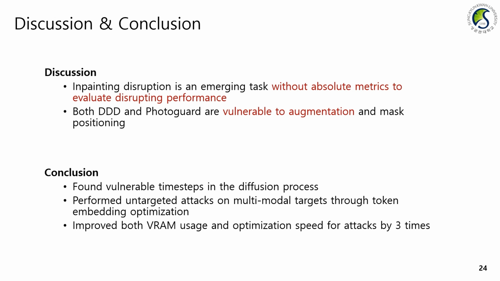In conclusion, we identified vulnerable time steps in the diffusion process and performed untargeted attacks using multimodal targets through token embedding optimization. This improved both VRAM usage and optimization speed for attacks by 3 times, and we demonstrated better disruption performance through various experiments.